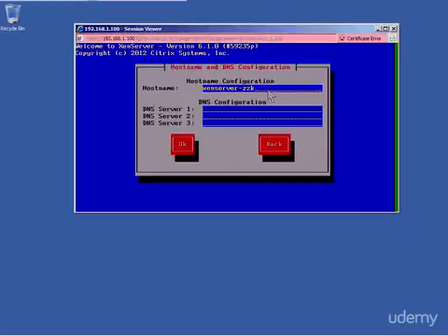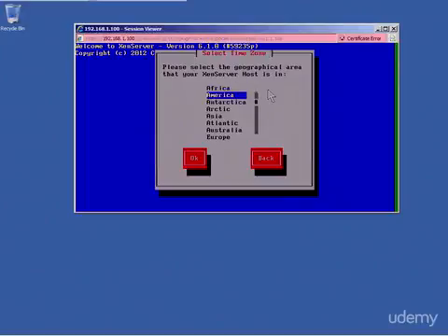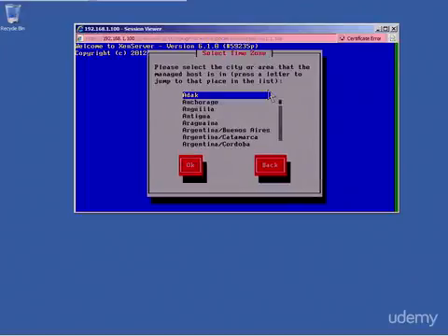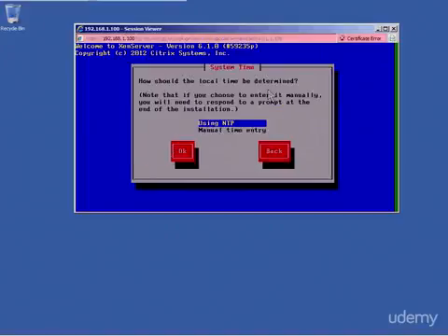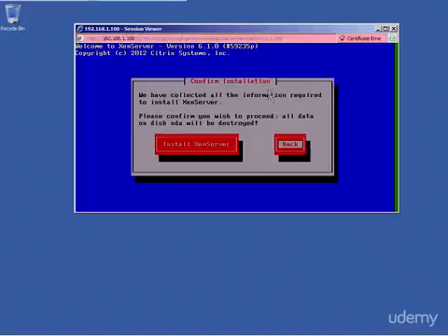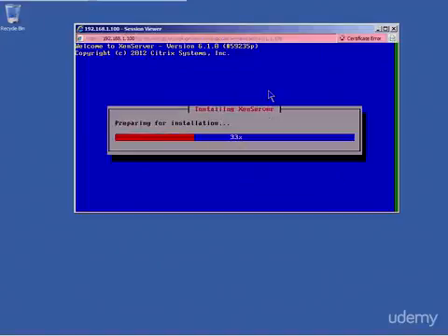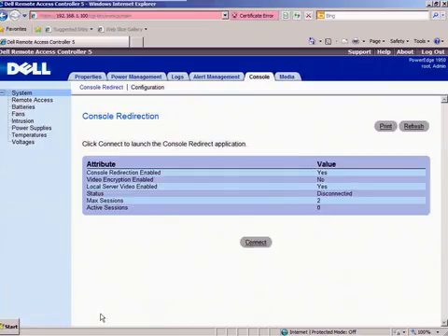I'm going to call the server XS host 02, my DNS server, and Americas, Los Angeles. I'm going to do manual time entry, and I'm going to install XenServer. Off it goes.